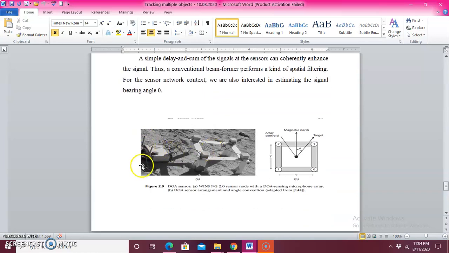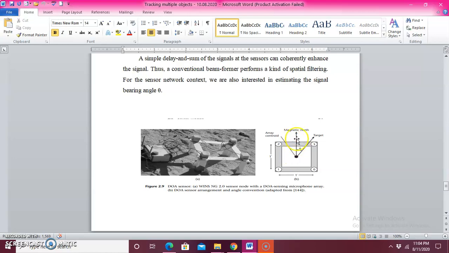Here you can look at one example of the DOA sensor. This DOA sensor is called WINGS NG 2.0. Here we have a sensing microphone array which was placed in 4 locations, and it consists of a box. This is the DOA sensor arrangement and angle convention.